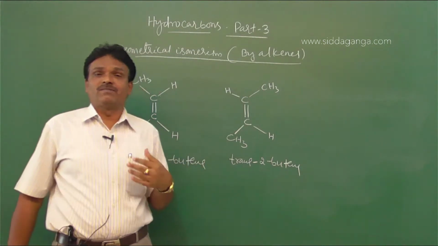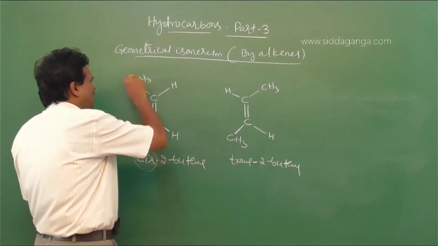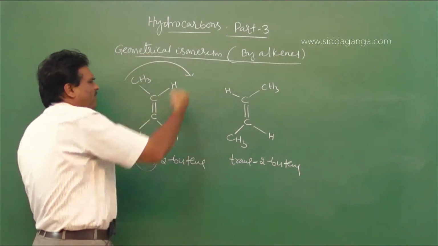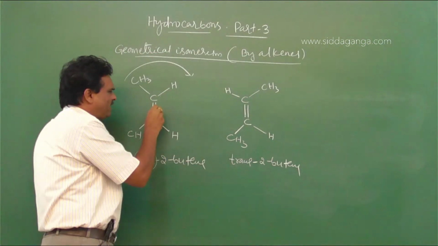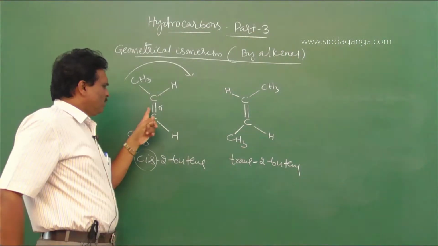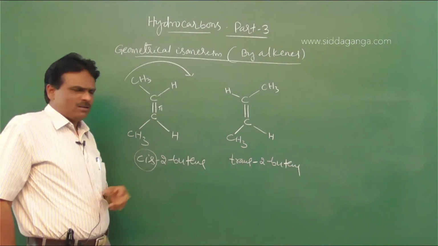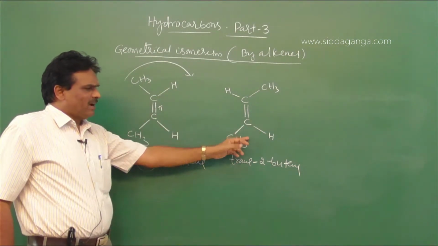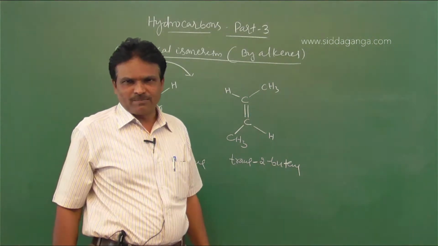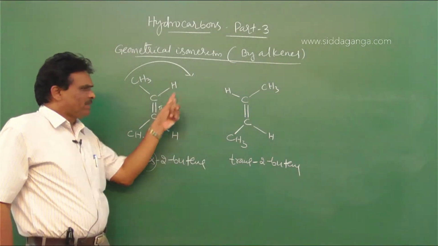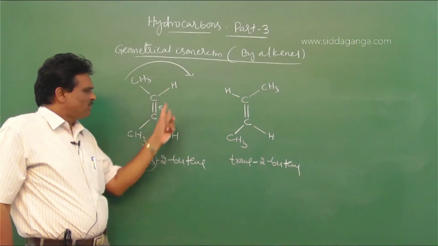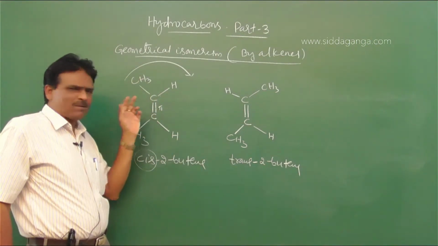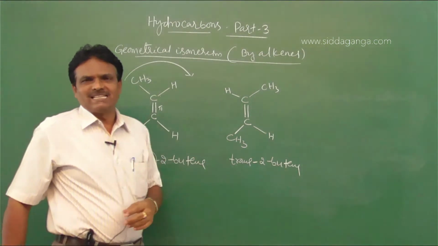This is due to the restricted rotation of the groups over the carbon-carbon double bond axis. The two groups on the carbon-carbon double bond undergo restricted rotation by breaking of the pi bond. You know that compared to a sigma bond, a pi bond is weaker. So due to restricted rotation, the weak bond breaks, which leads to the formation of another type of isomer, that is the trans isomer. In the cis isomer, the same kind of atoms or groups are on the same side of the carbon-carbon double bond.